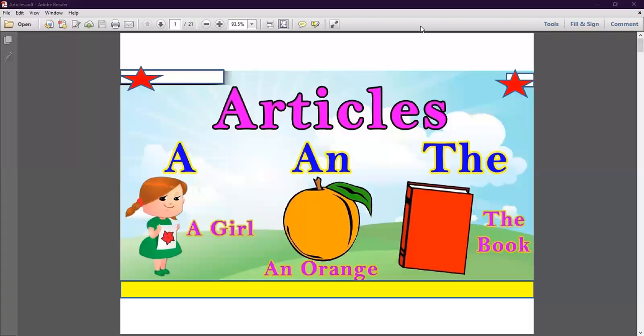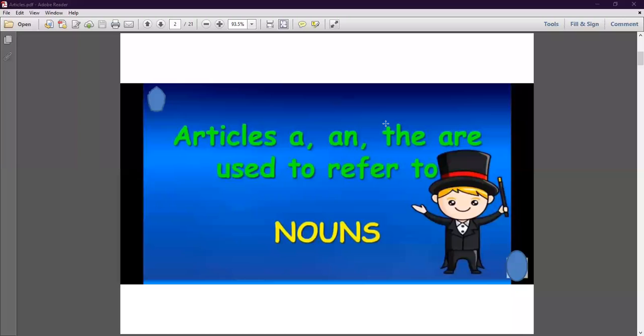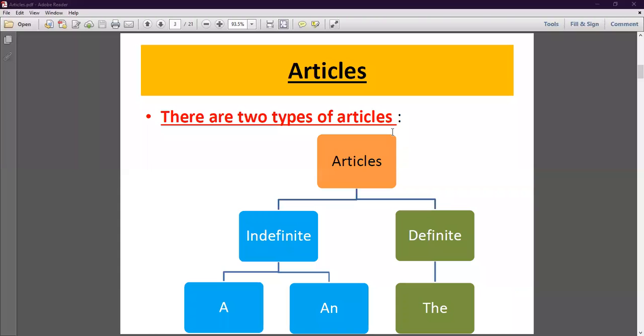So today we are going to start our chapter number 15, the article. Yesterday we have already discussed the article and its types. Yes, you all know that a and the are usually called articles. So a and the usually are called articles. We have already discussed the two types of article: definite and indefinite articles. A or an will come in indefinite article and the will come in definite article.